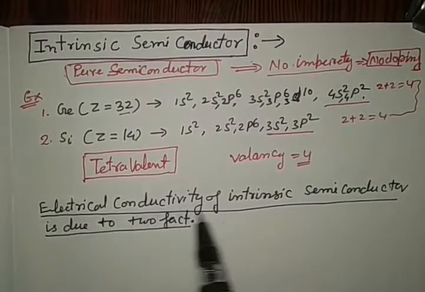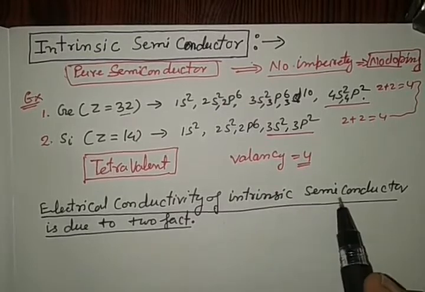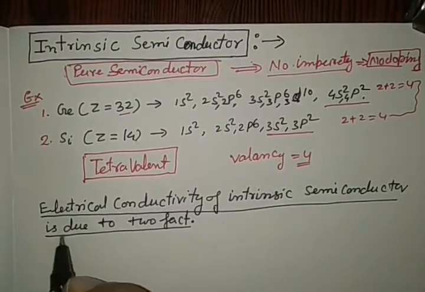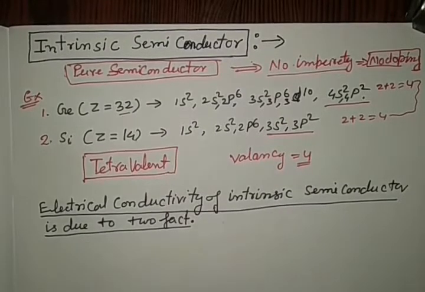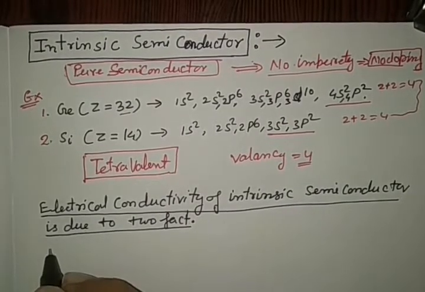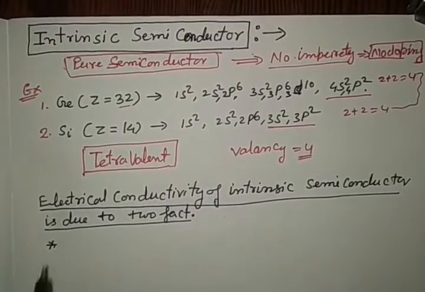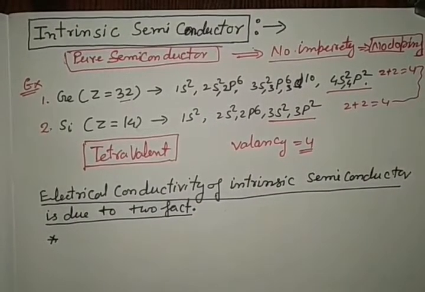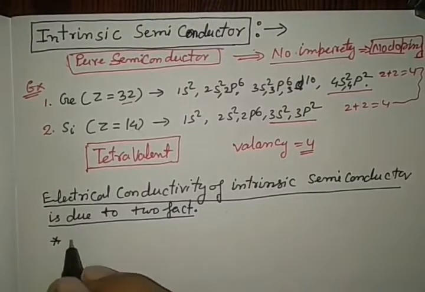The electrical conductivity of this intrinsic semiconductor, that is pure semiconductor, is due to two facts. Remember, what are the basic reasons for electricity to flow within a pure semiconductor?